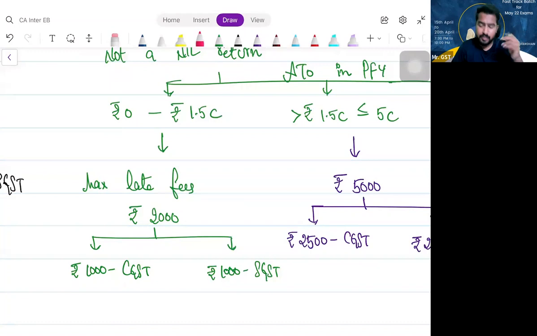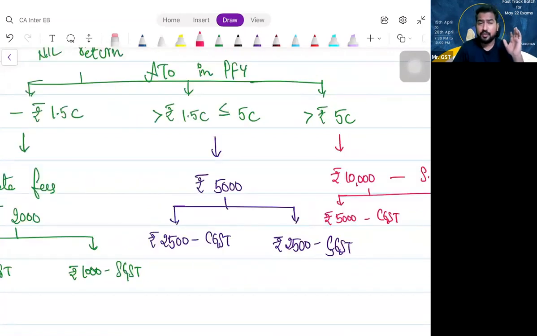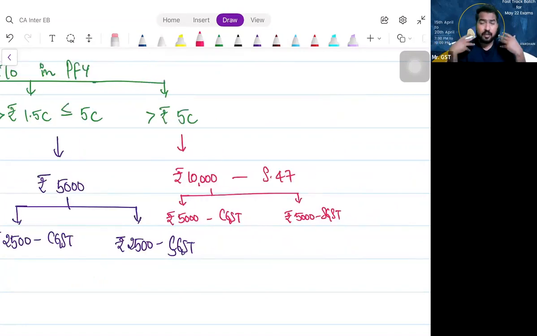Clear? So next, if your aggregate turnover is more than 1.5 crores but up to 5 crore rupees, the maximum late fee is only 5,000 rupees, 2,500 and 2,500. If it is more than 5 crores, you are not a small taxpayer, according to me. So for you, just like the normal section 47, the upper limit of 10,000, 5,000 plus 5,000, will be applicable. Am I clear? Shall we proceed?